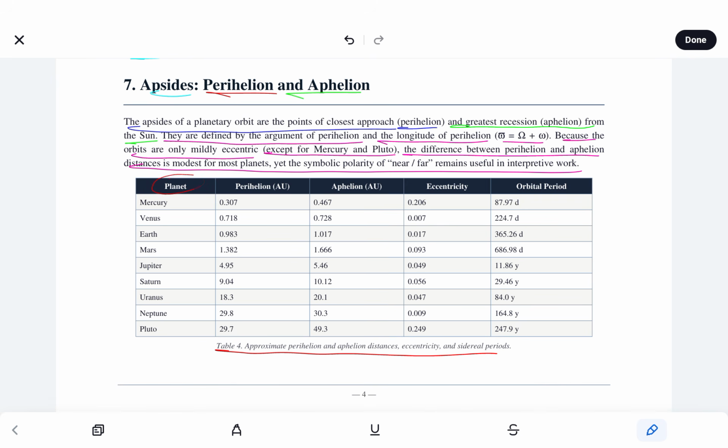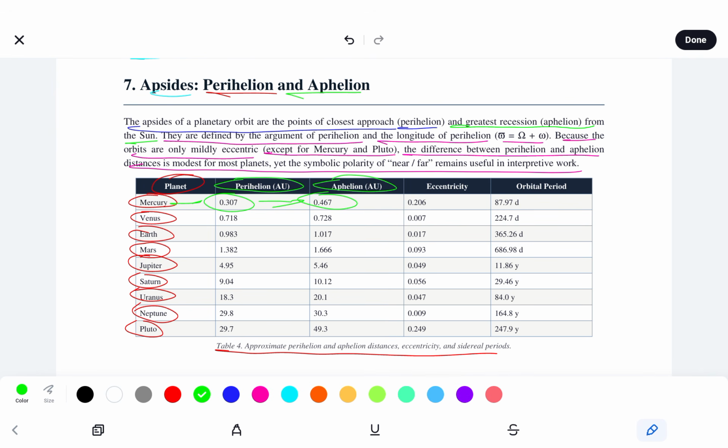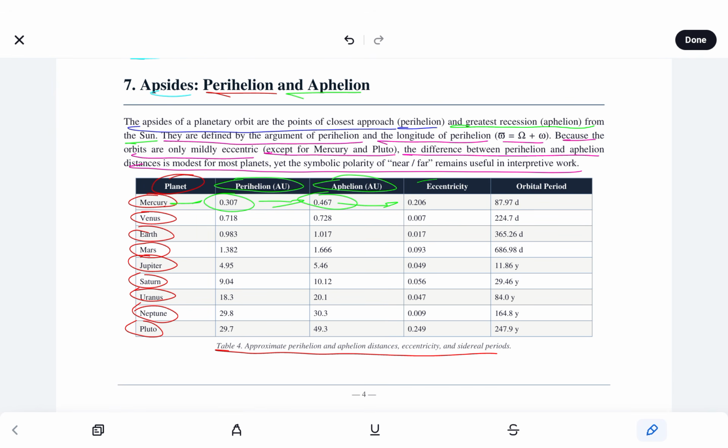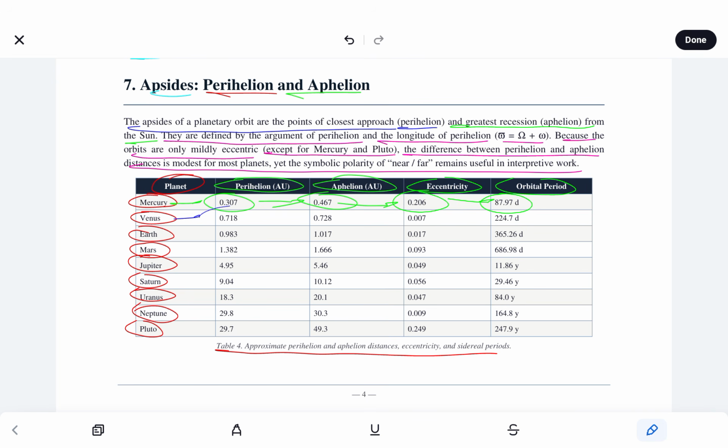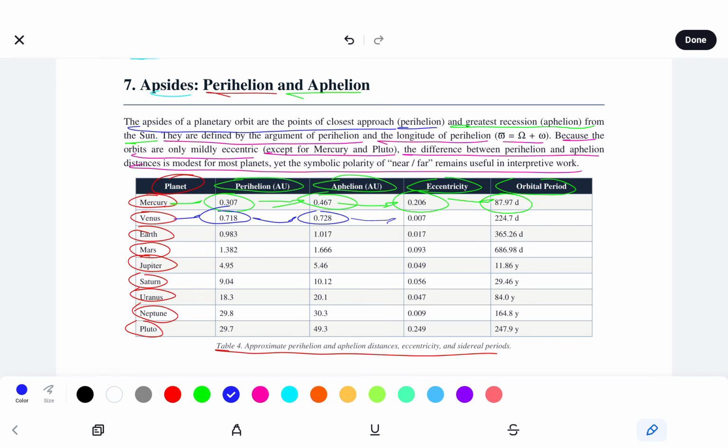And right away we notice planets Mercury, Venus, Earth, Mars, Jupiter, Saturn, Uranus, Neptune, and Pluto. For Mercury, its perihelion is 0.307, the aphelion being 0.467, the eccentricity is 0.206, and orbital period is 87.97 days. For Venus, the perihelion is 0.718, 0.728 for aphelion, 0.007 for eccentricity, and 224.7 days.